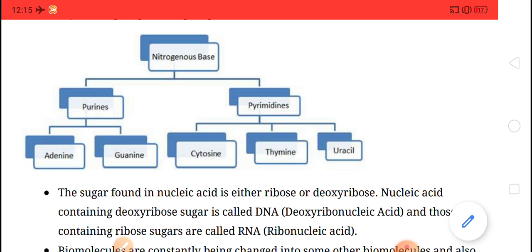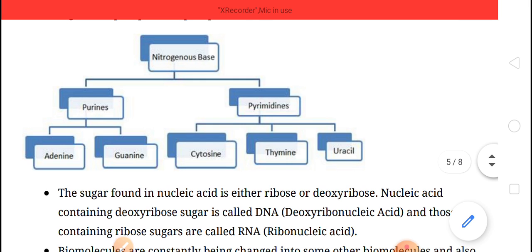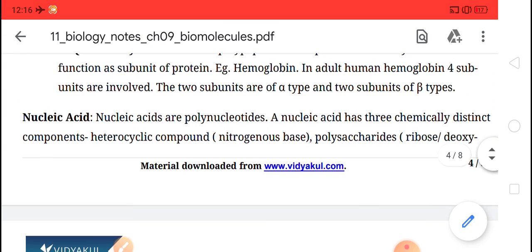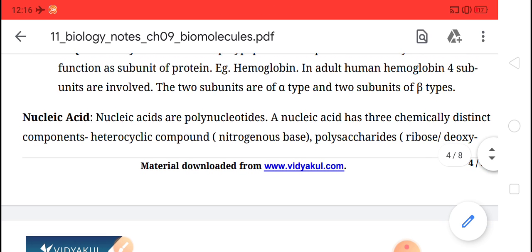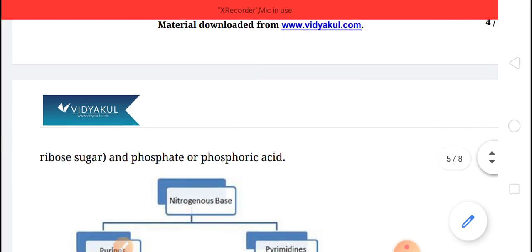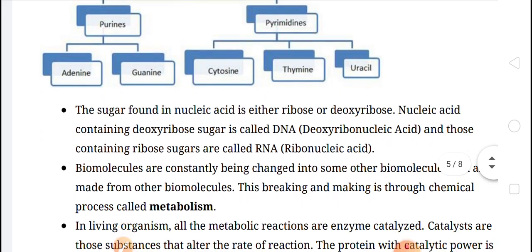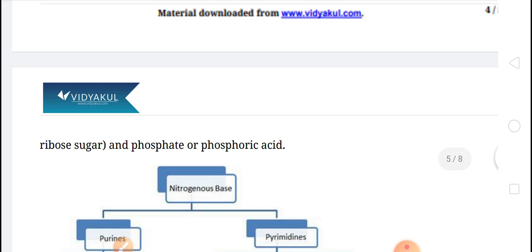And lastly, when two nucleotides are joined together by phosphodiester bond, they form dinucleotide, and these dinucleotide chains form the polynucleotide chain. Clear children? How does the polynucleotide form? Now you are able to give the answer, and these polynucleotides are the nucleic acid.